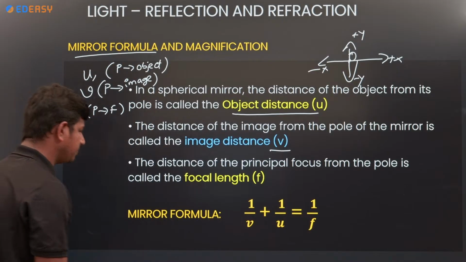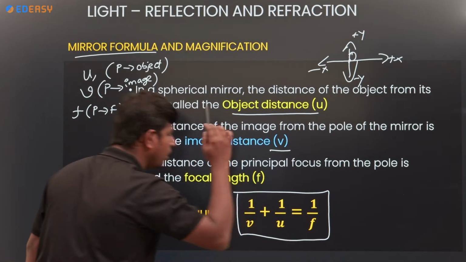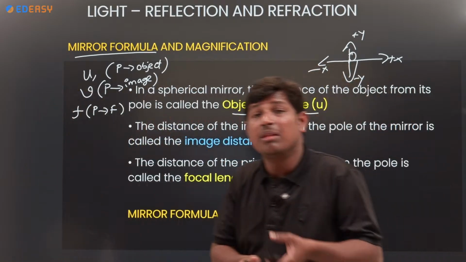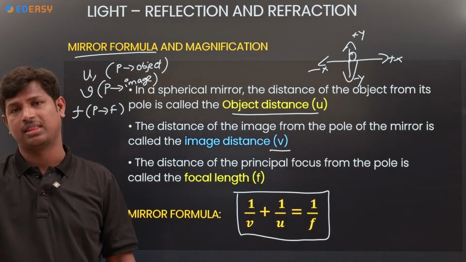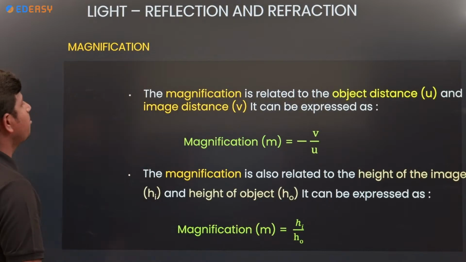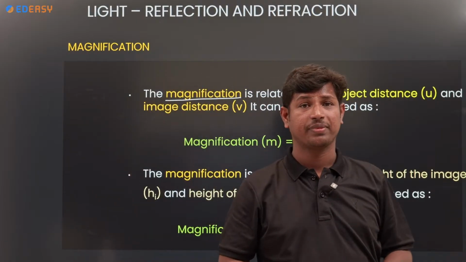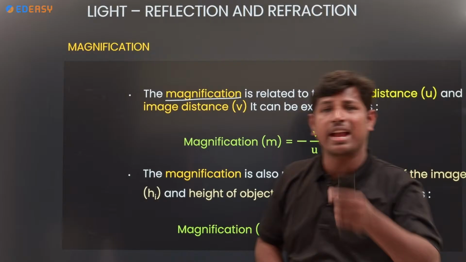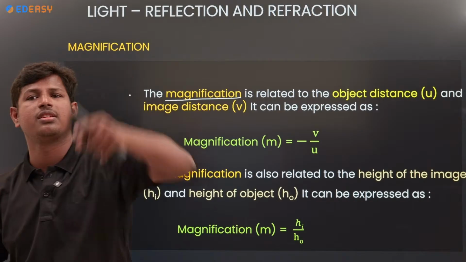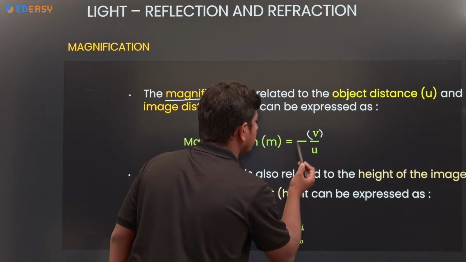Clear? Next, the formula of the mirror. 1 by f is equal to 1 by v plus 1 by u. What is u? Object distance. What is v? Image distance. What is f? Focal length, the distance from pole to F. Okay. Next, magnification. What is meant by magnification? The magnification is nothing but a ratio of image distance by object distance.